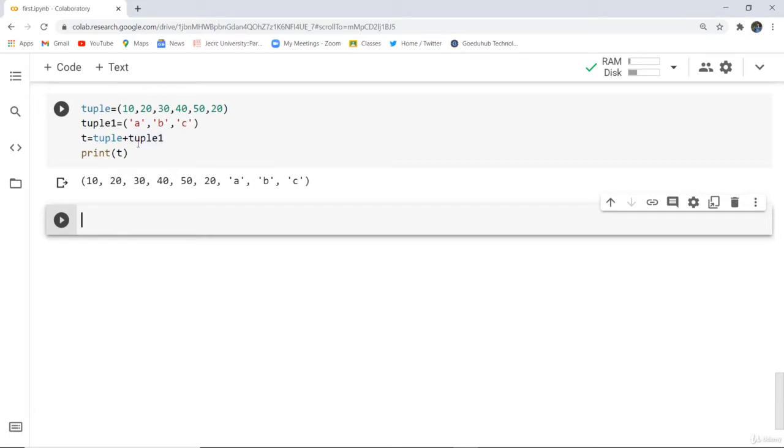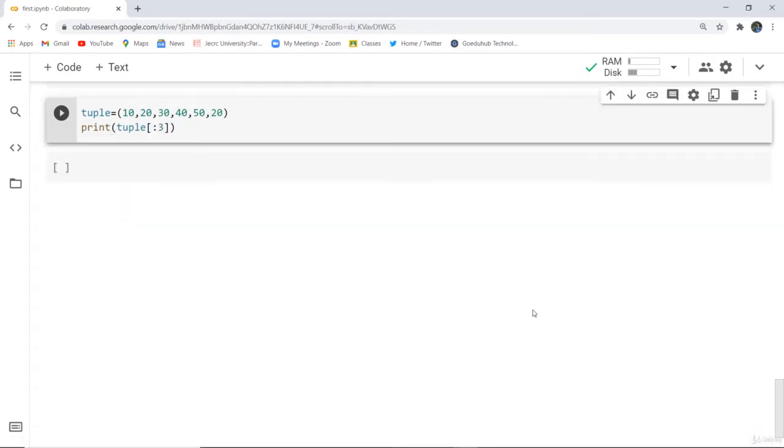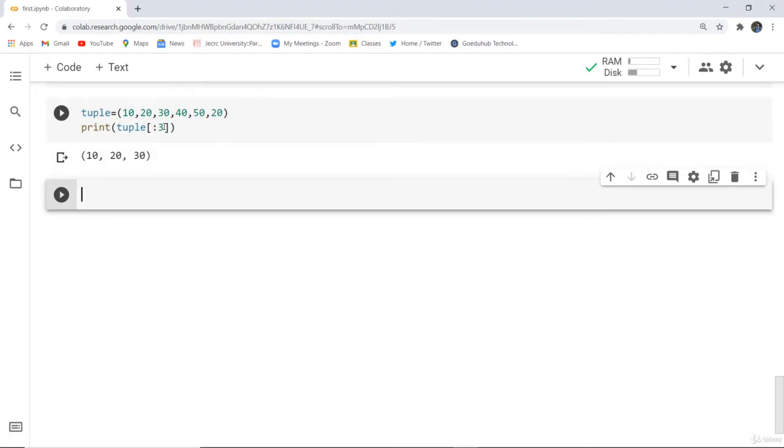Also, we have discussed how we can fetch from a particular index of a tuple, or we say that slicing can be done on a tuple. For that, we just have to give the index and print it. So let's do that also. If I mention slicing in a tuple, not giving the starting index, just giving the end, let's see how it executes. It returns from the start, that is 10, 20 and 30. That means it excludes the end value, and returns the values at indexes 0, 1 and 2.